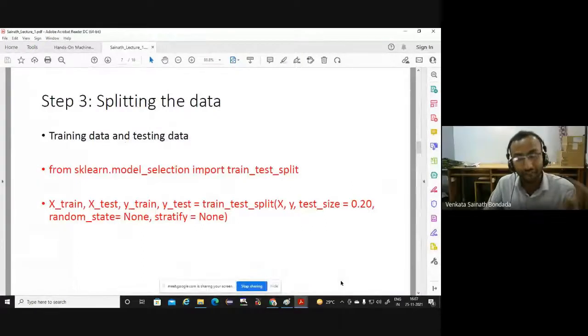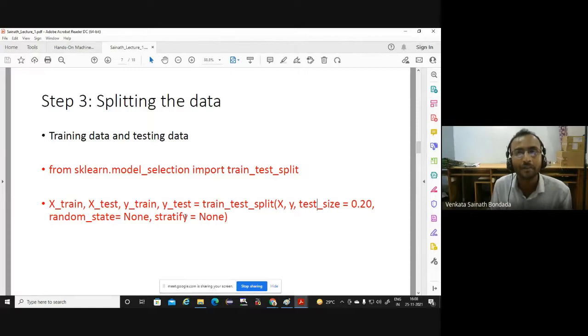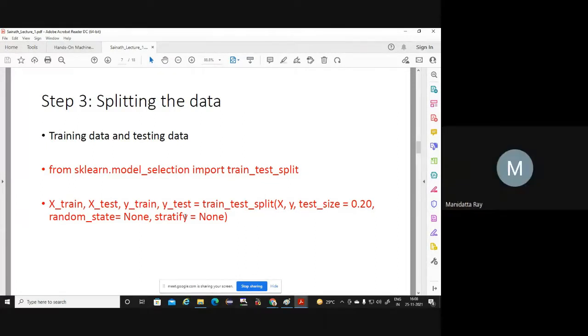In such cases, when there is a class imbalance problem, you set stratify equal to yes. Okay. Because what happens? Suppose 149 crore people are COVID negative, and 1 crore are positive. If I randomly choose people for my analysis, for testing the data set, what will happen? More people will be COVID negative. I will be biased towards the COVID negative data. I will not have enough COVID positive people to check my model. Are you understanding? Yes, it's clear.